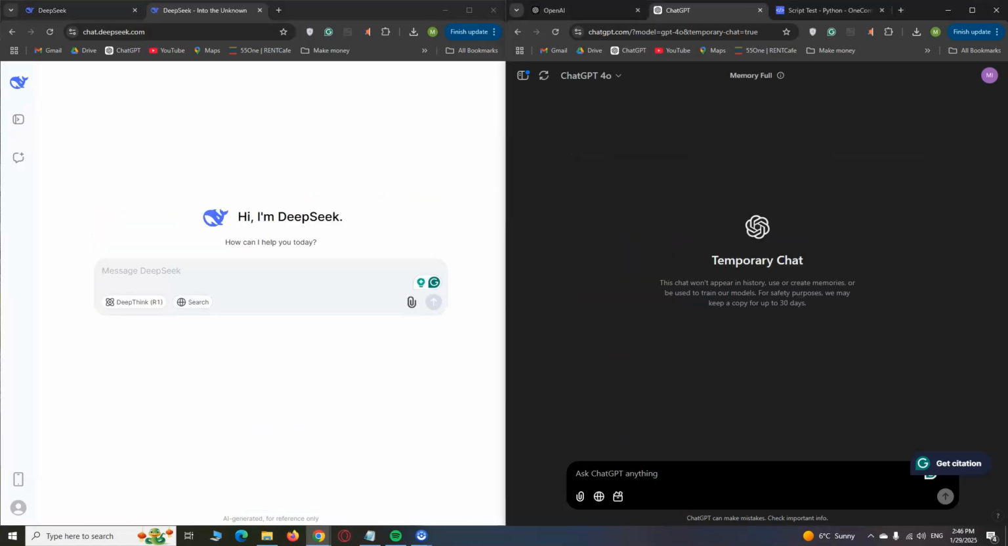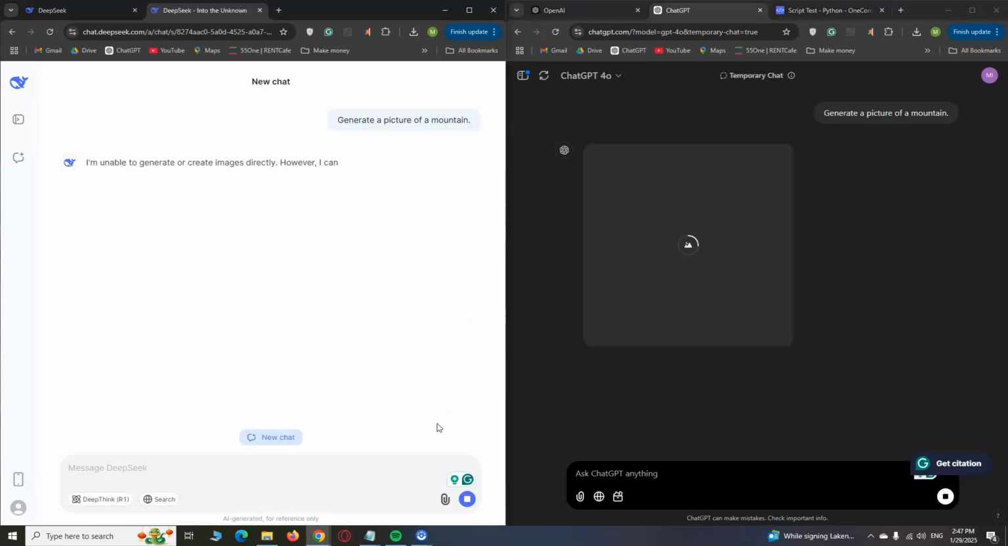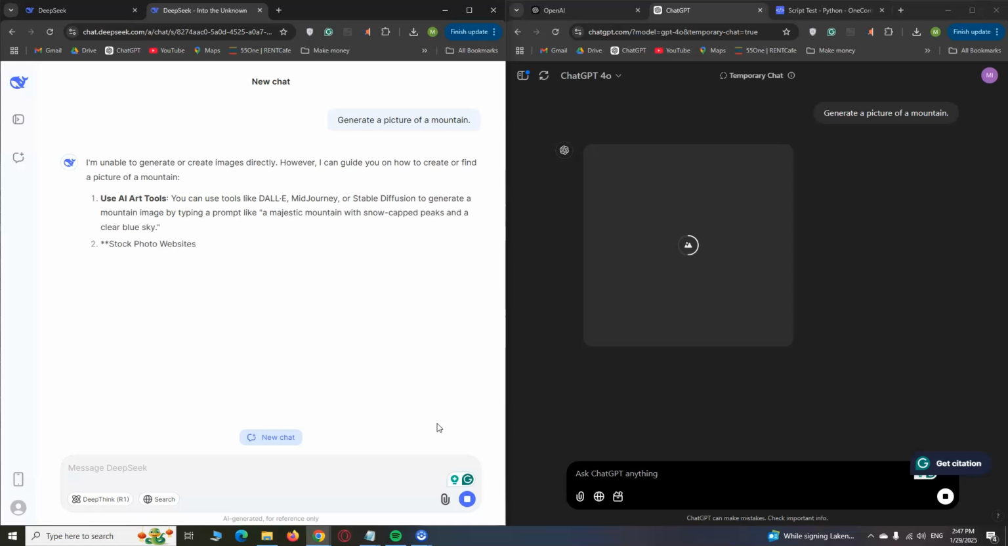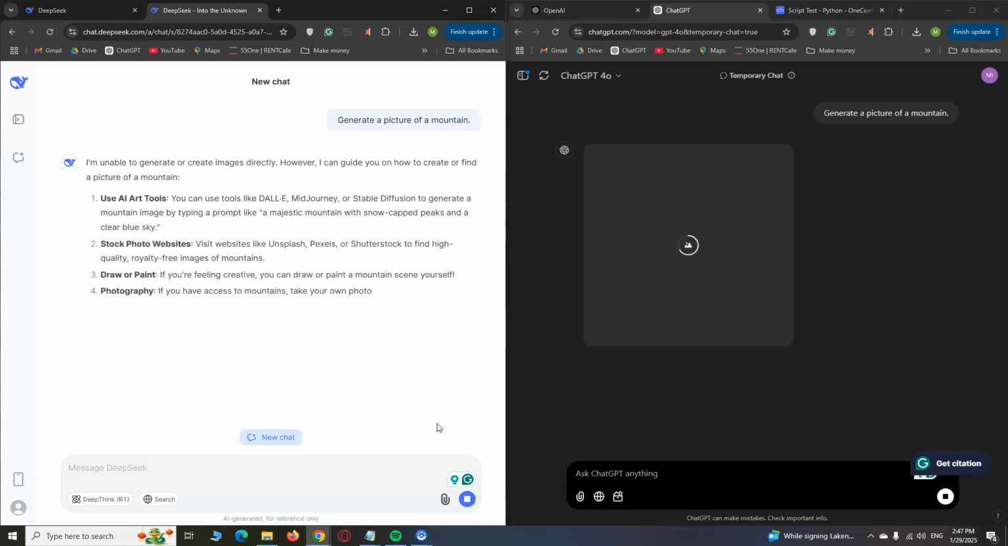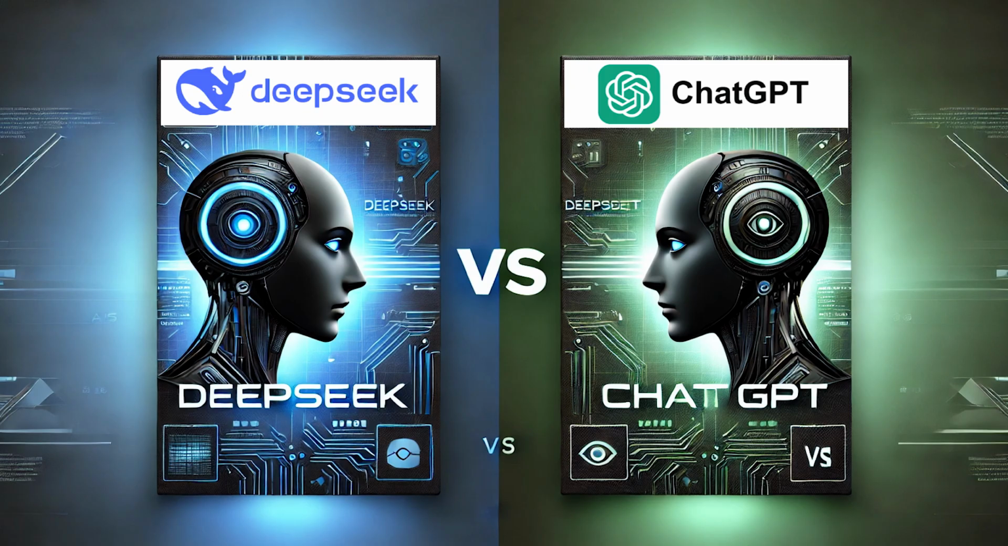In the last challenge, I'm going to ask both of them to generate an image of a mountain. ChatGPT generates a relevant and, of course, beautiful picture. But it seems like the last version of DeepSeek is still unable to create image. Okay, here we tried to see their performances in action.